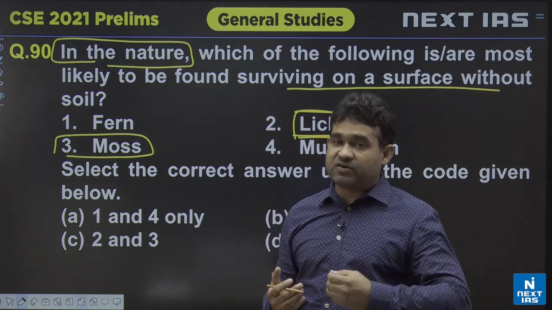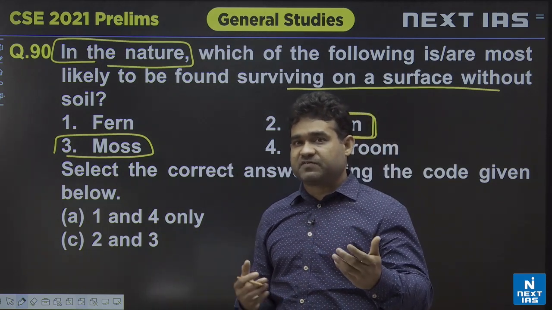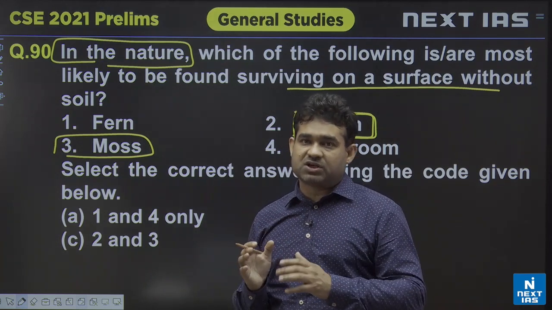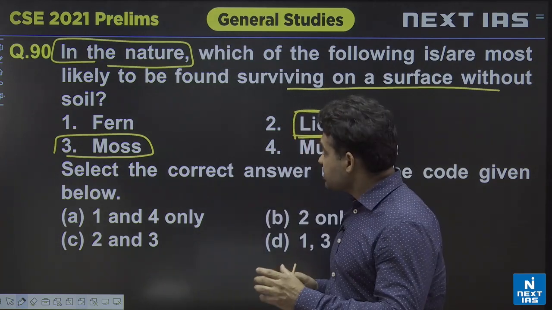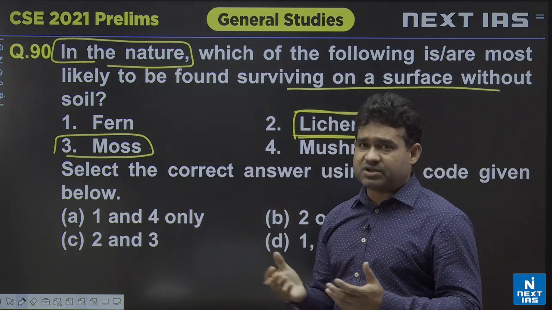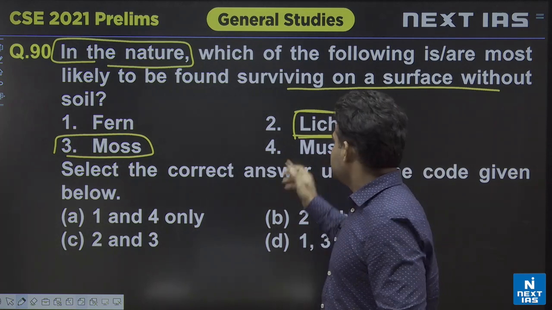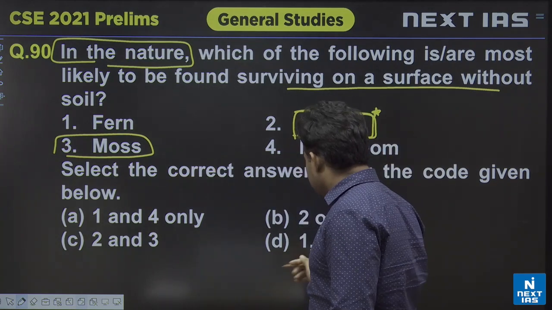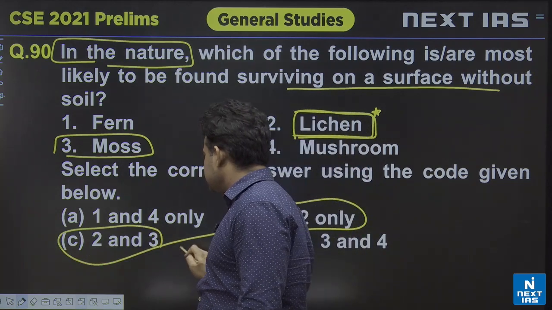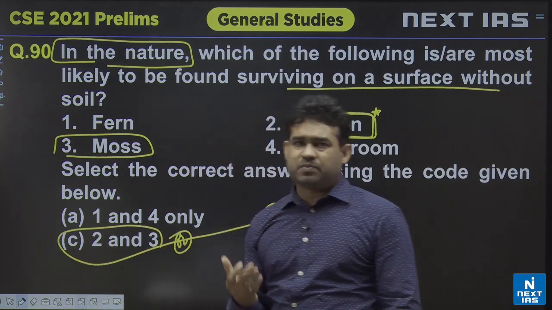Based on this, if we add a little more liberal perspective, as we talked about in the class, one is called a strict approach and one is called a liberal approach. In the strict approach, the answer shall be lichens, that is 1, which everybody generally knows. In the liberal approach, the answer shall be 2 and 3. So the answer may be either B or C. It depends, as we have seen in the past also, how UPSC goes.